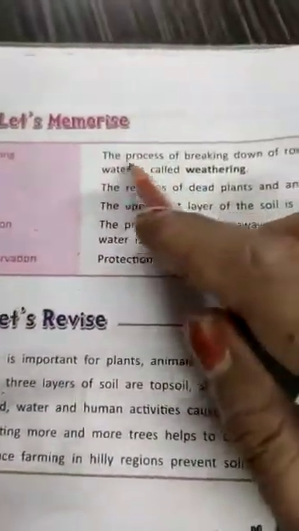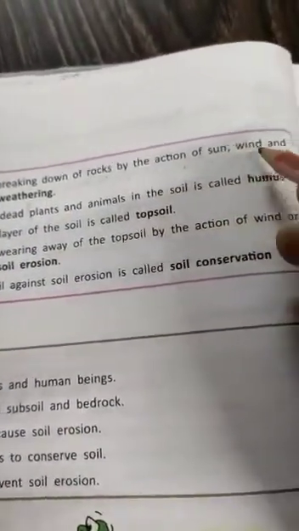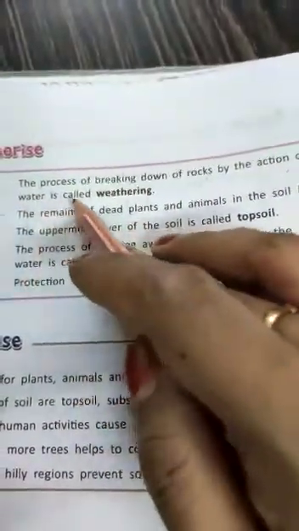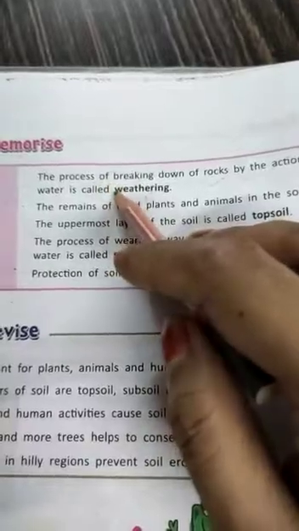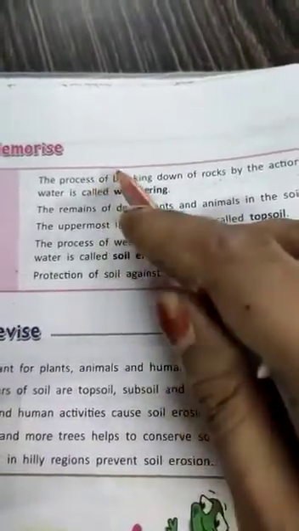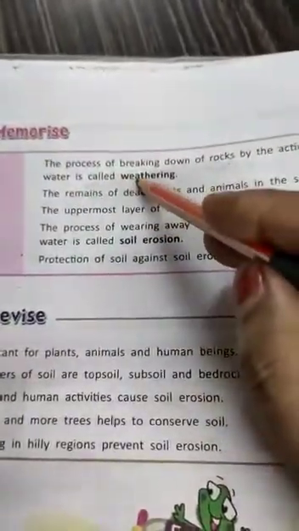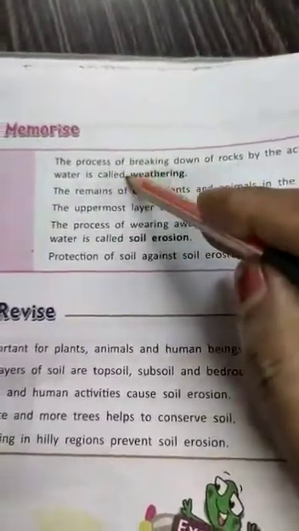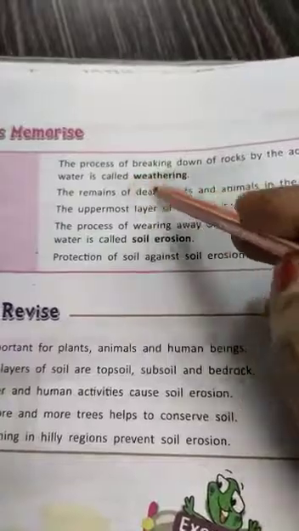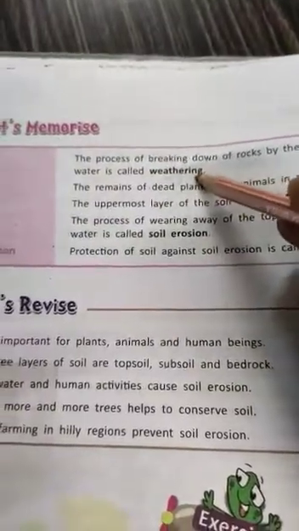Let's read it. The process of breaking down of rocks by the action of sun, wind and water is called weathering. It means when the big rocks are broken into smaller pieces and then to fine powder. Why? Because of the action of sun, wind and water. So weathering is the process through which big rocks convert into soil. So soil is formed due to the process of weathering.